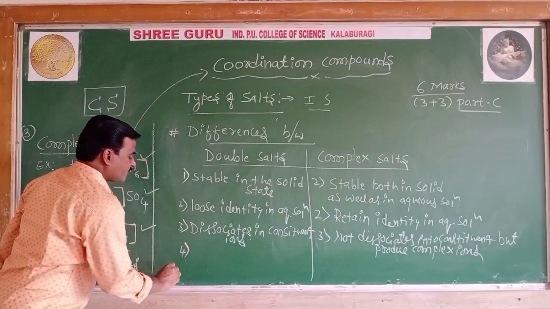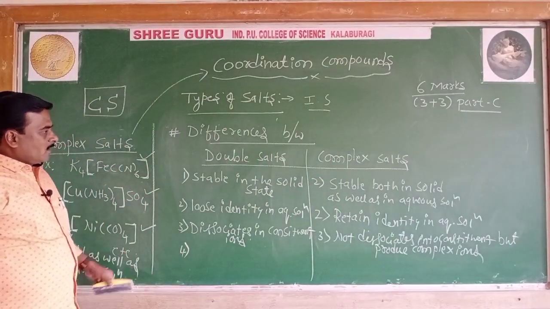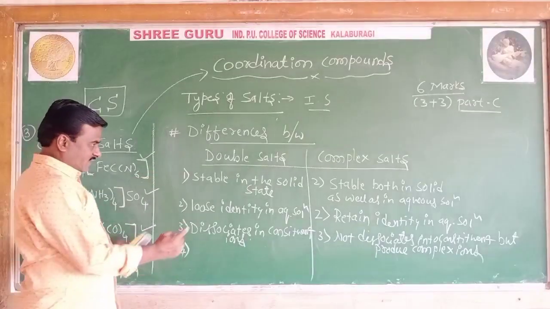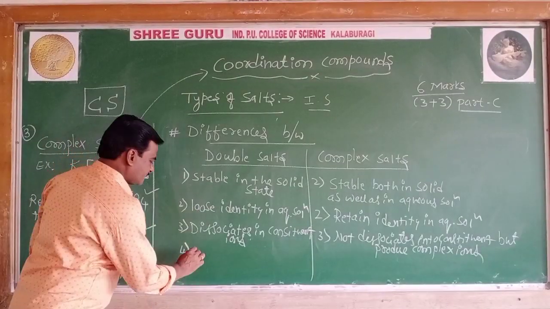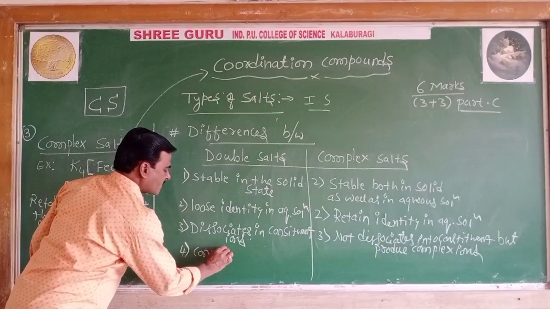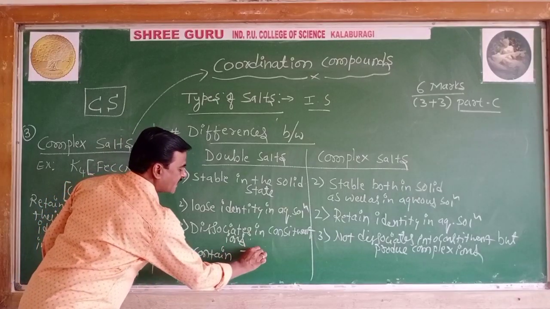Point number 4. These double salts contain ionic bonds.